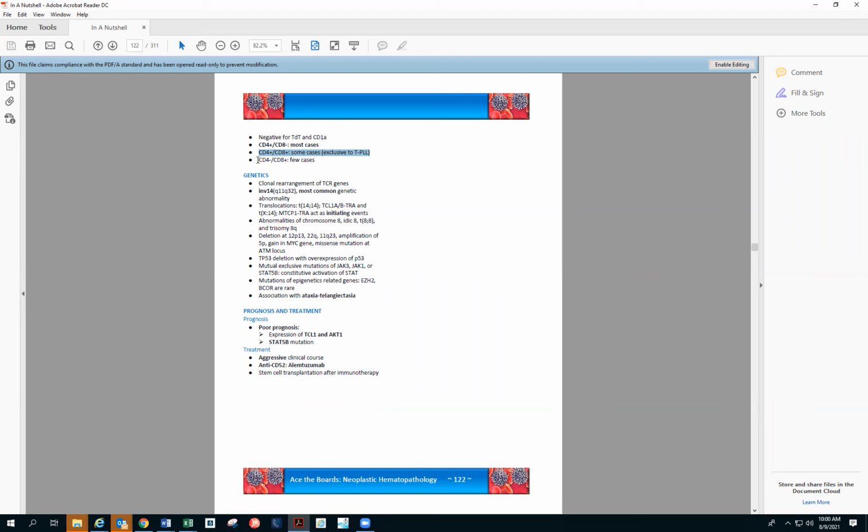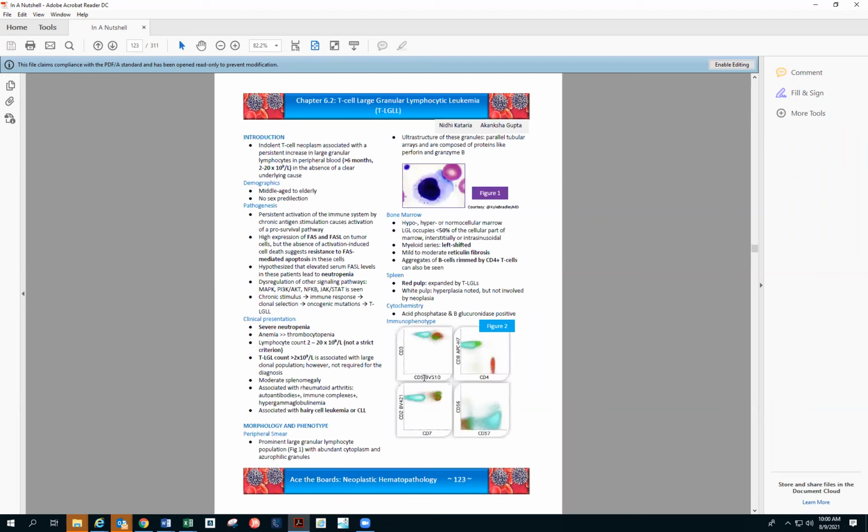And some cases can be CD4 negative, CD8 positive, but it is very few cases. Quickly going to TLGL. So this LGL population will be seen in the TLGL. And as I said, the peripheral blood should show more than 6 months involvement and 2 to 20 × 10^9/L. So that's the TLGL definition, though it is seen often, it is not mandatory for the definition.